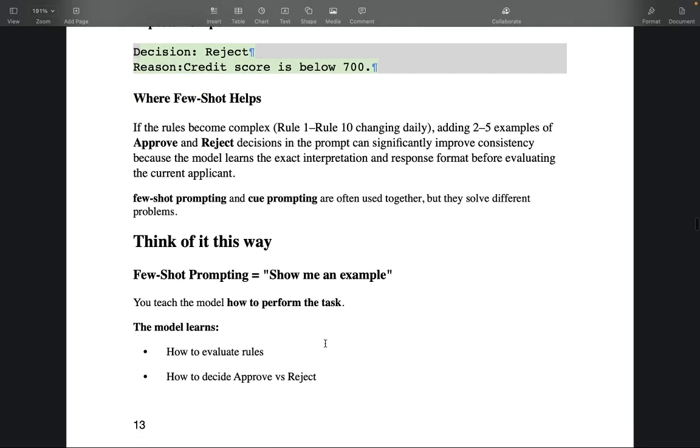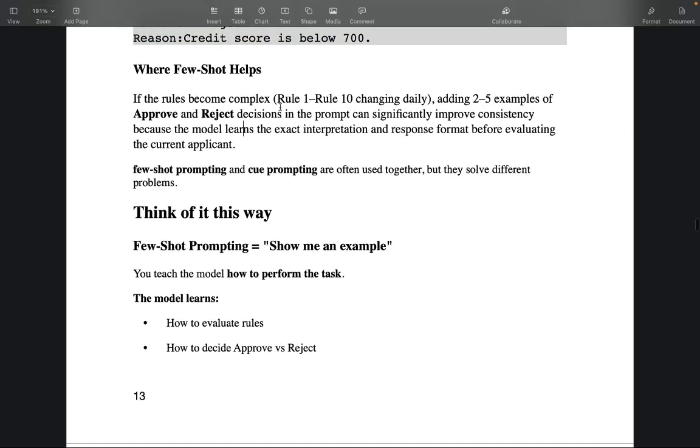Where few-shot helps: if the rules become complex, like rule 1 to rule 10 changing daily, adding 2 to 5 examples of approve and reject decisions in the prompt can significantly improve consistency, because the model learns the exact interpretation and response format before evaluating the current applicant.